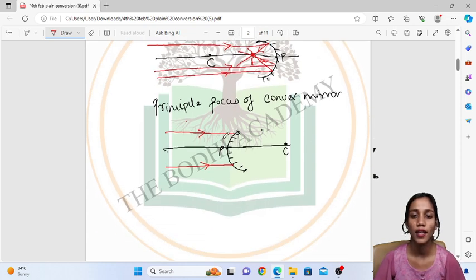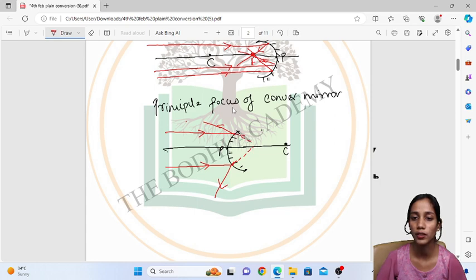Now in this case they are not converging but diverging. They are diverging from the mirror, and after diverging, they appear to meet at a single point on the principal axis. This point is called the principal focus of the convex mirror.